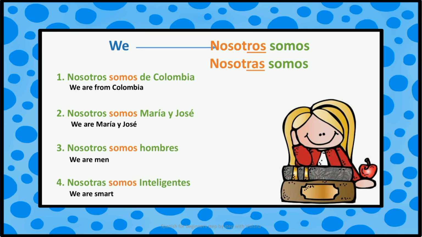Nosotras somos inteligentes. We are smart. We use nosotras because we are talking about a group made up only of women. And we use nosotras somos because we are talking about our characteristics.